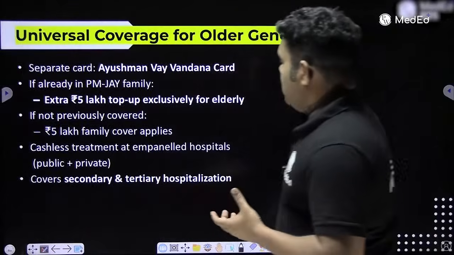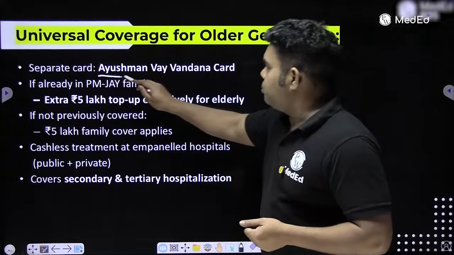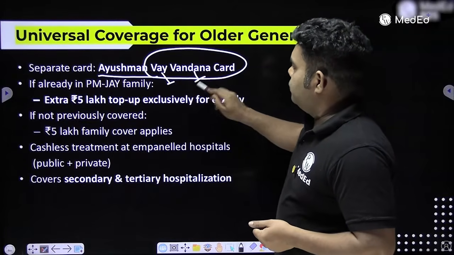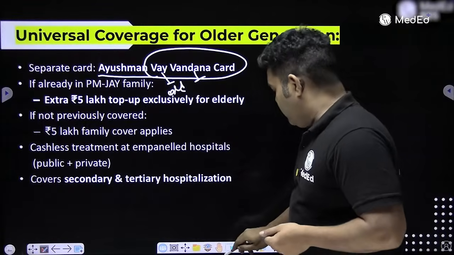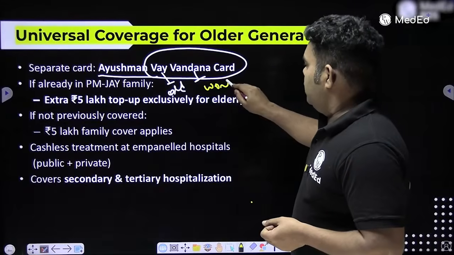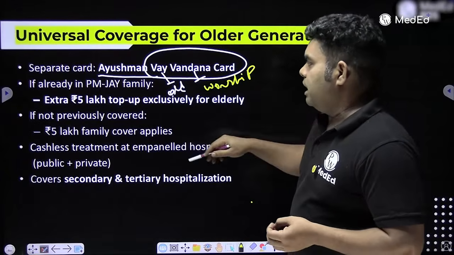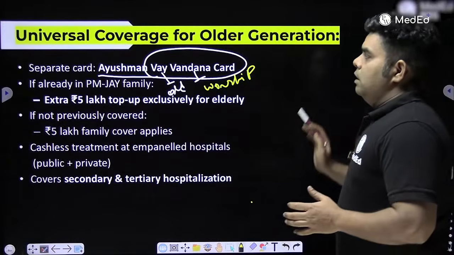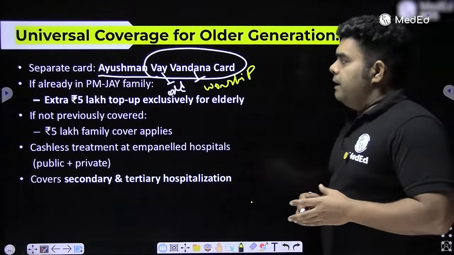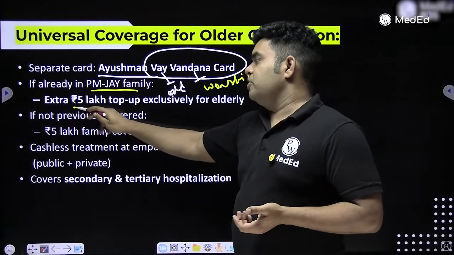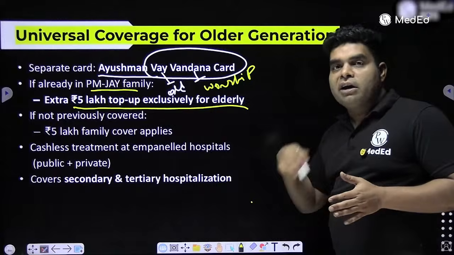So, as I was saying, one more part was Ayushman Vayo Vandana card. Vayo means old age, Vandana means worship, old age worship. So under this program, all the people who are more than 70 years are getting 5 lakh rupees. And if there is an elderly person in the PMJ family, an economically weaker section family, they will get 5 lakh extra for elderly people.